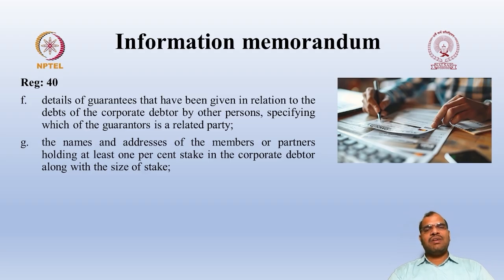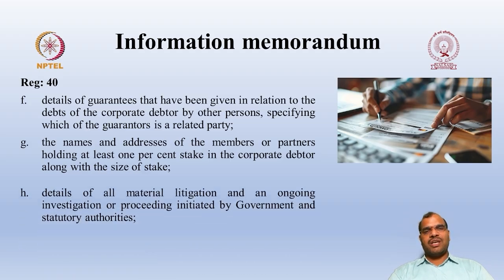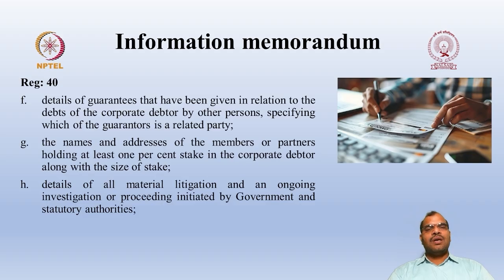So who is having at least 1% of the stake, you are expected to give the details in detail. Then details of all material litigation, because the litigations are going to impact the company. Suppose in the litigation you lose the case, then in such cases you may end up paying huge damages. So that's why the details of all material litigation and ongoing investigation, or any proceedings initiated by the government or statutory authorities.